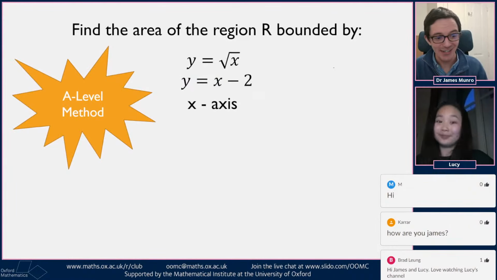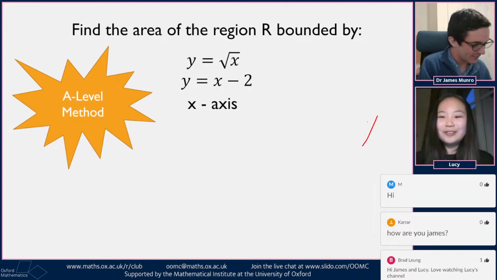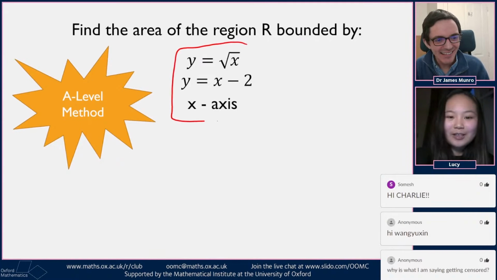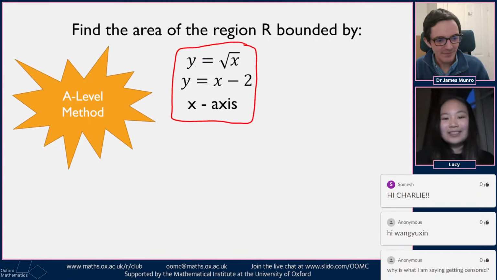Okay, I'm going to switch to Lucy's slides, and I think, Lucy, it's over to you. What are we integrating first? We are trying to find a region bounded by three of these things. So we have y equals square root of x, y equals x minus 2, and the x-axis. So we should be able to do this using A-level methods.